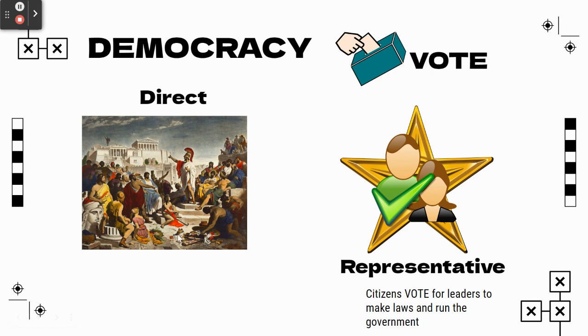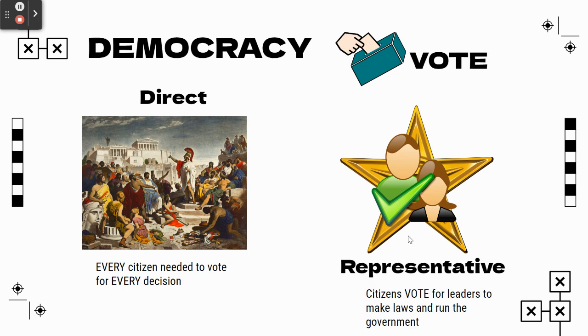Every citizen is needed to vote on every single decision. If you think about it from a classroom standpoint, if there's 28 kids in your class, every single person in the class would have to vote to make every decision in the classroom.